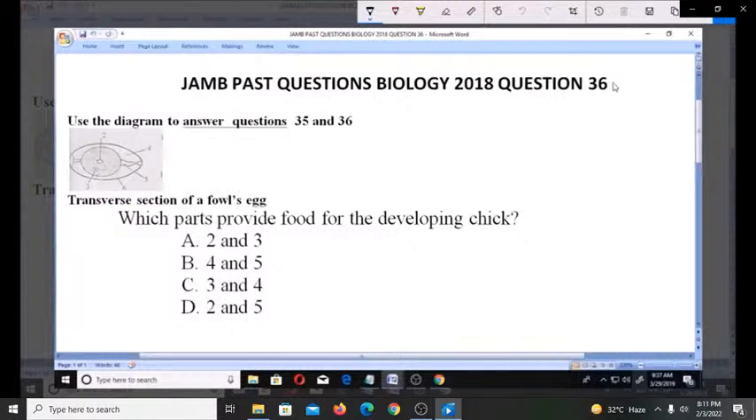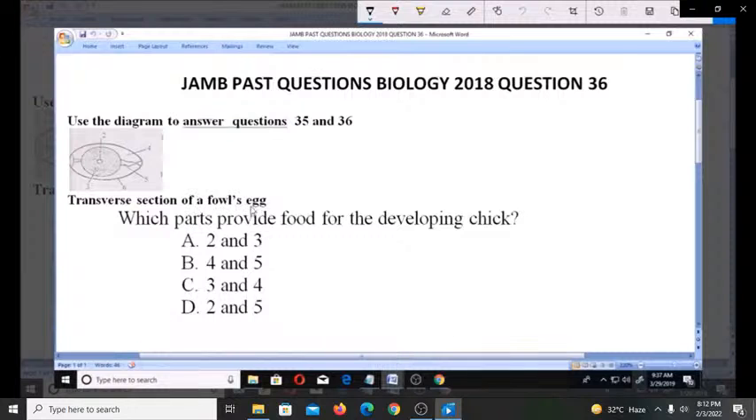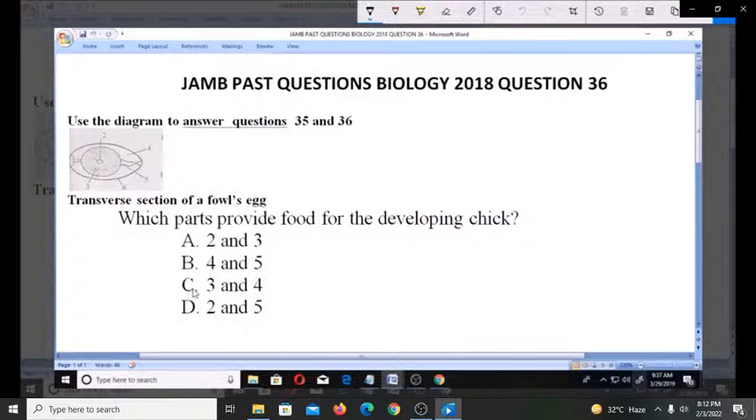Welcome. Let's look at question number 36 for JAMB past questions, Biology 2018. Use the diagram below to answer questions 35 and 36. This is question 36. This is the diagram, the transverse section of a fowl egg. Which parts provide food for the developing chick? Is it A, 2 and 3, B, 4 and 5, C, 3 and 4, D, 2 and 5.